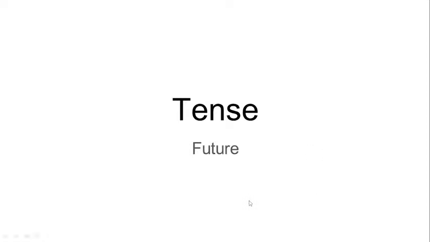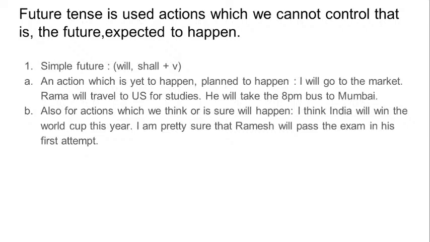So this is the future tense. Past and present are over. See, future tense is used to denote actions which we cannot control and which are about to happen in the future.